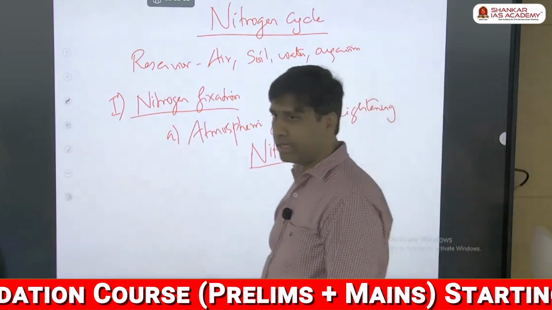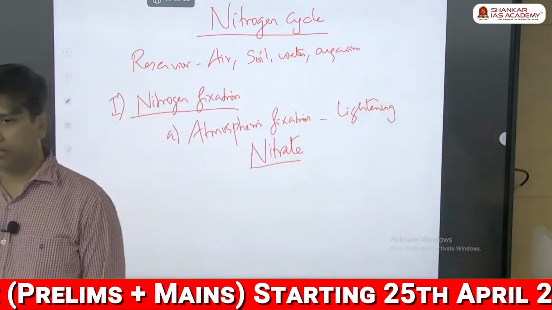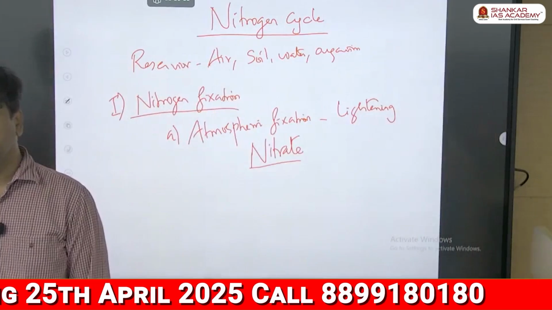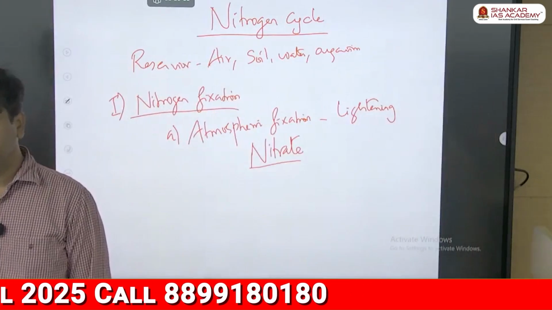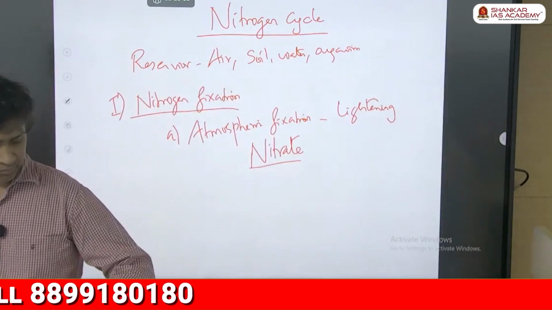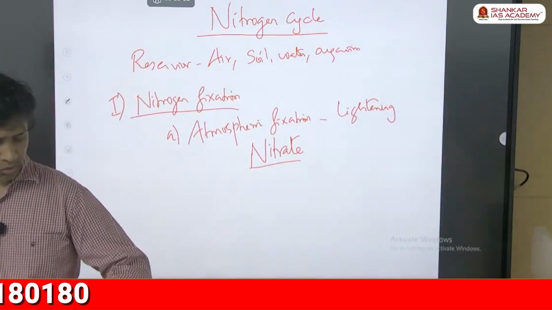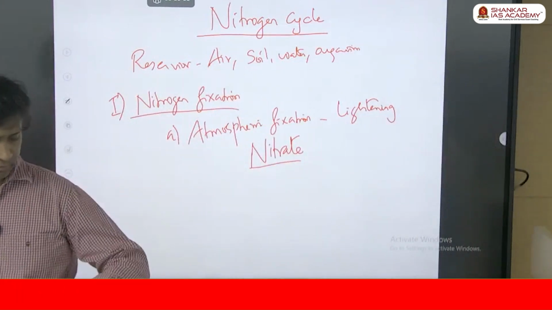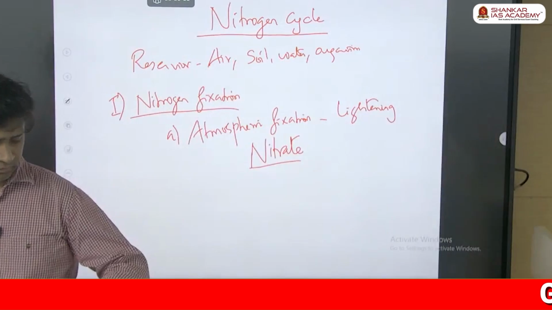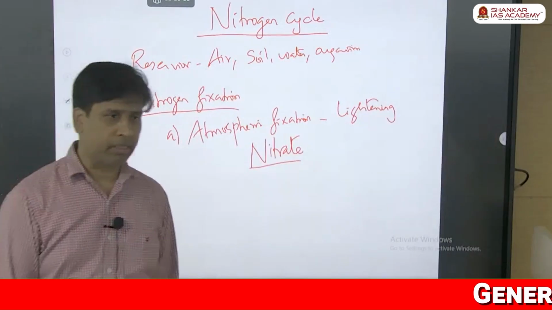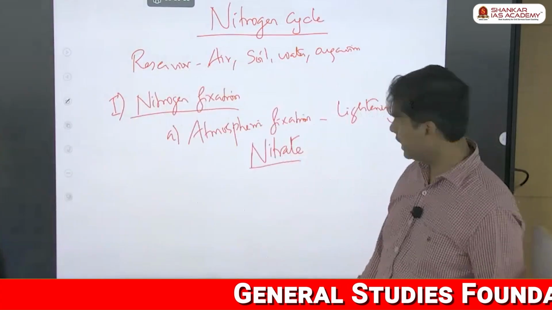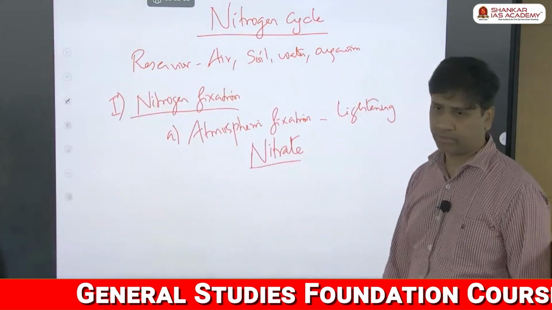So in the lightning, in the high temperature, the nitrogen will react with oxygen and be converted into a usable form for the plant. The usable form for the plant is nitrate. The plant can directly use it.